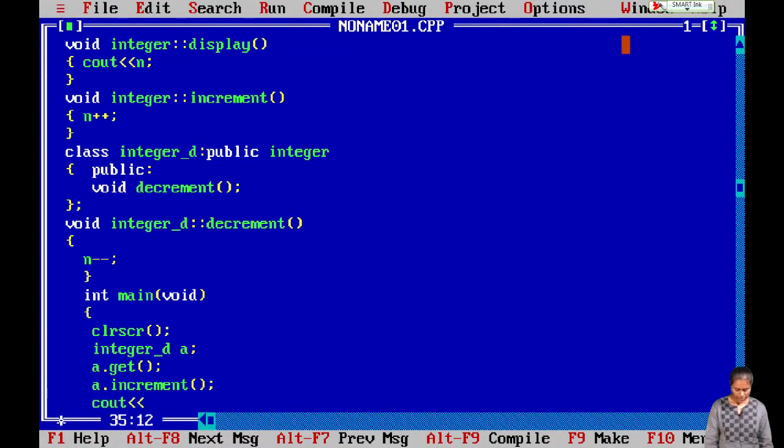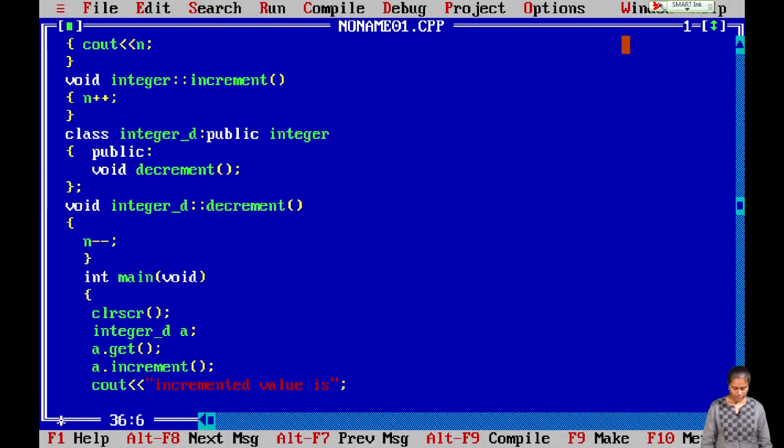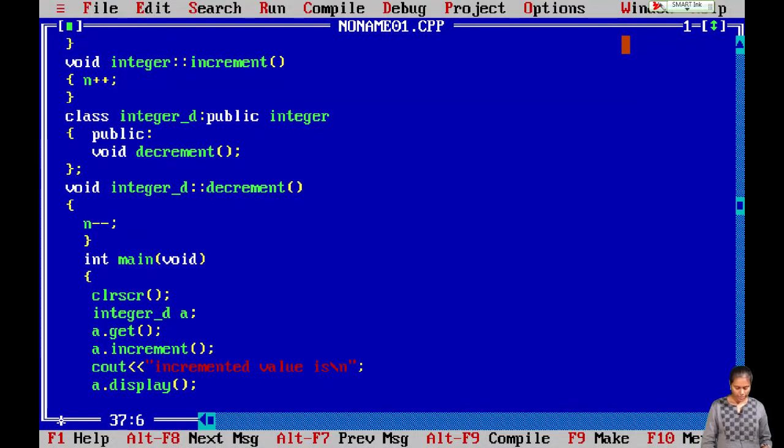So let us display the value. Incremented value is. Just use the backslash n and a dot display. As display function holds the output statement to display the value. So a dot display. Now I am decrementing the value.